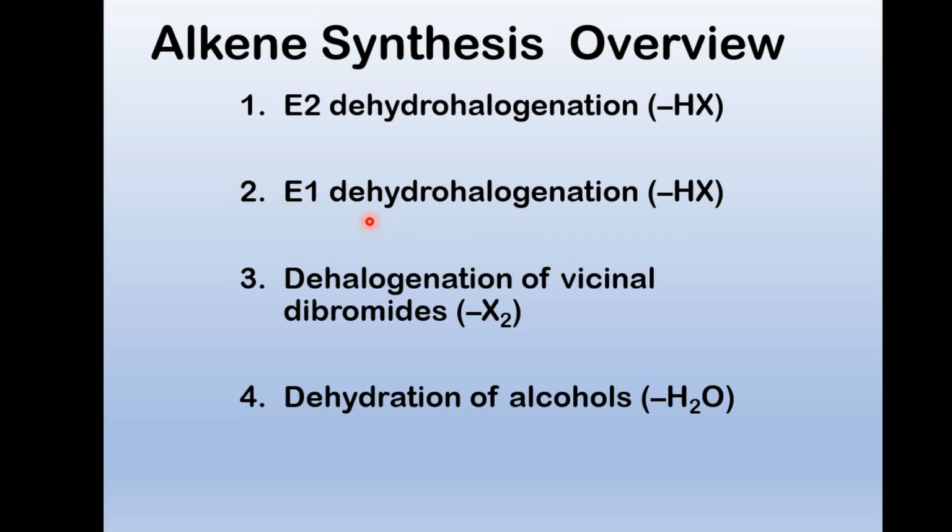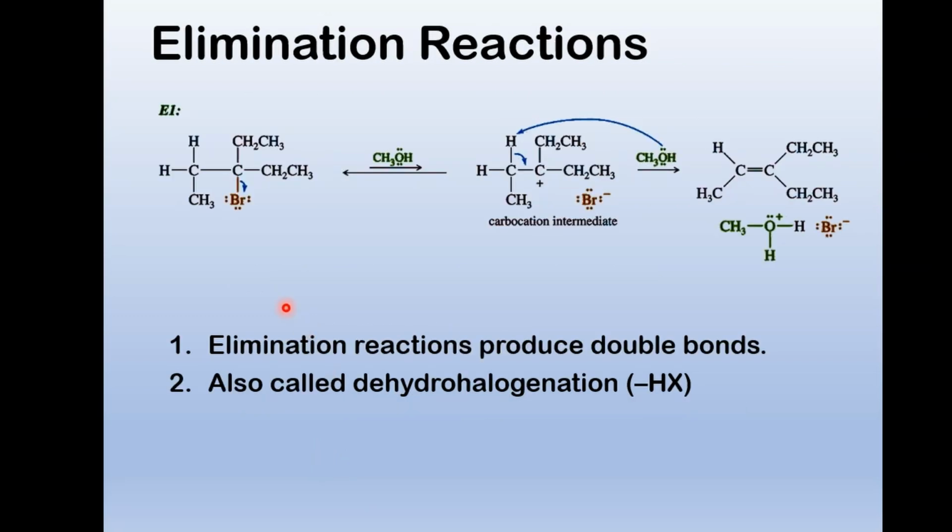Dehydrohalogenation. A halogen comes off as a halide, and you put those together and get a hydrohalogen. And we looked at an E1. We should all know what a vicinal dibromide is, as opposed to geminal. And dehydration of alcohols, in about 3 weeks you'll do this and make an alkene in lab. So let's look at an elimination reaction. This is the one I wanted to draw on the board, I think.